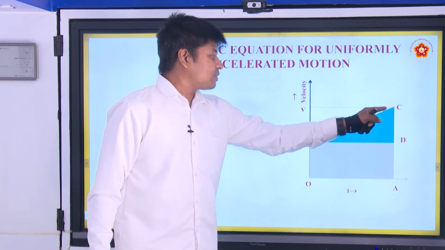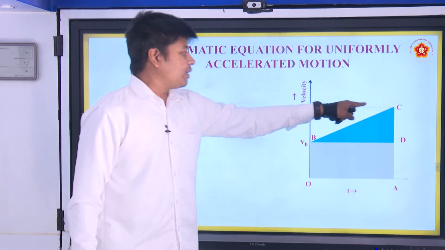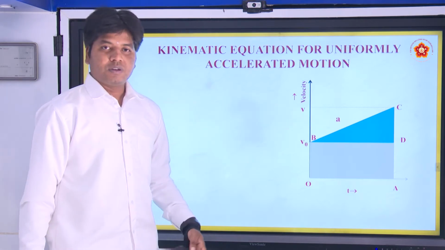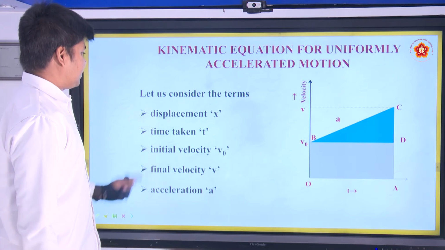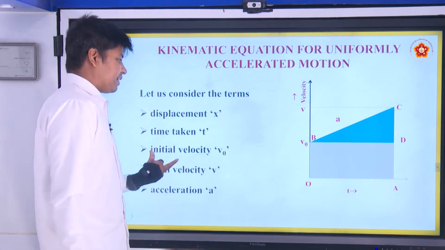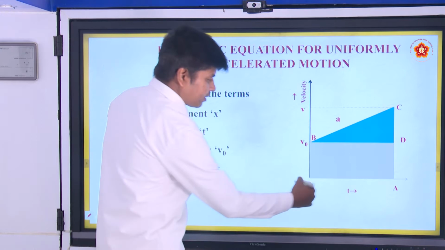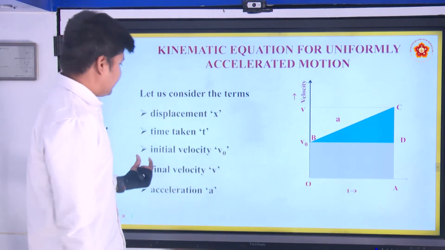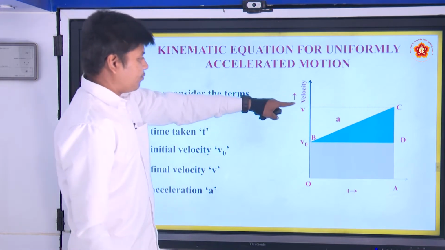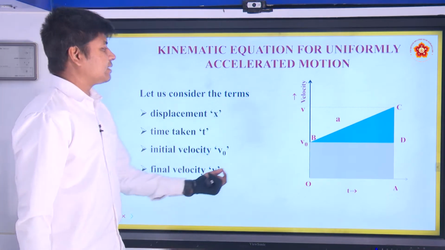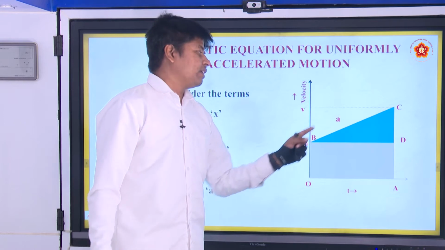It reaches this point where the final velocity is v. Displacement we denote as x, time taken is t, initial velocity is v naught, final velocity at the point C is v, and the acceleration is a.